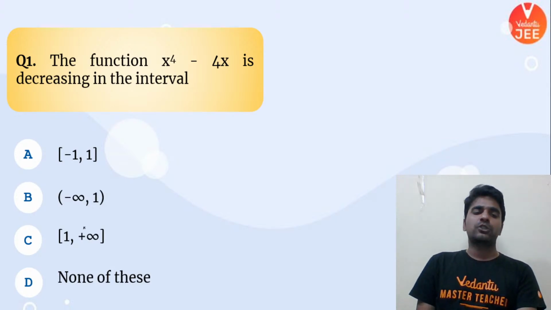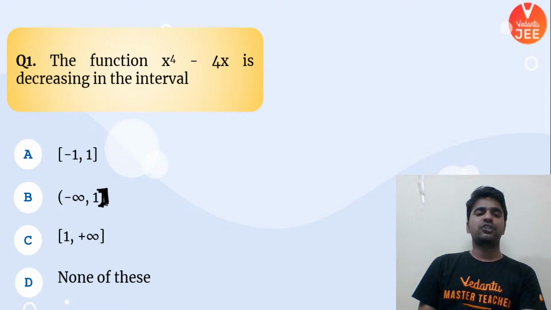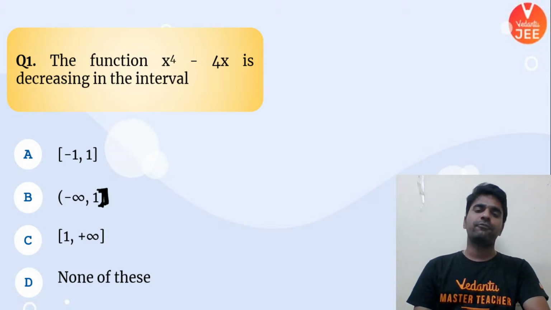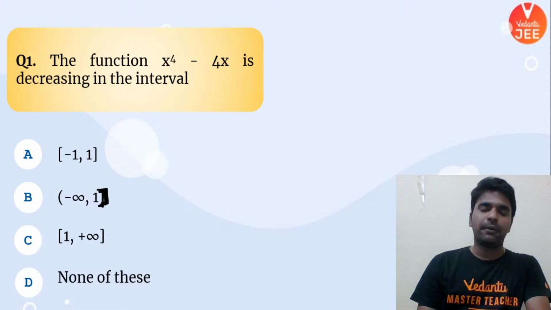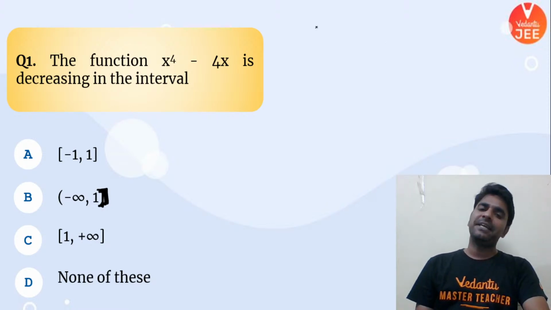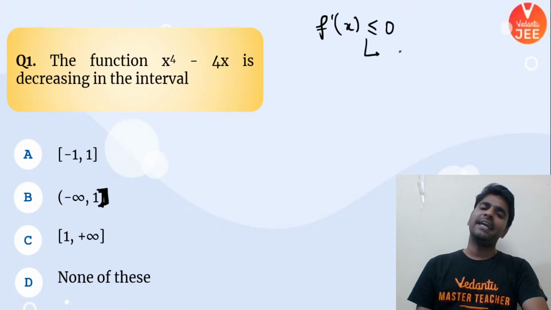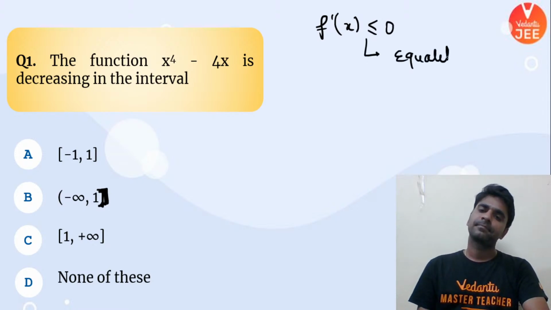So let me give you question number 1 of today, and let me make some correction over here. The function is decreasing in the interval. Which of the following is my answer? You have to tell me, guys. Decreasing means f dash of x should be less than or equal to 0, where equality holds at discrete points.